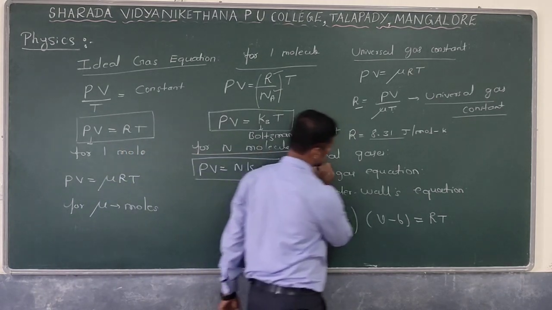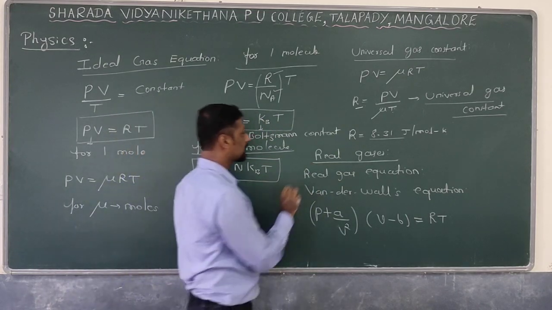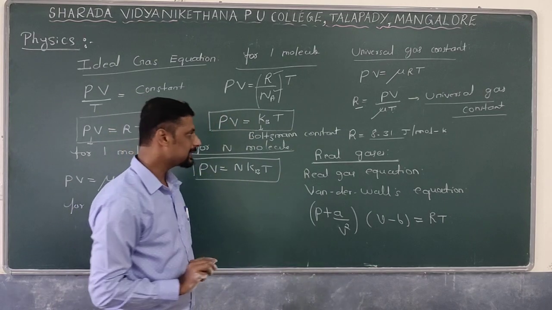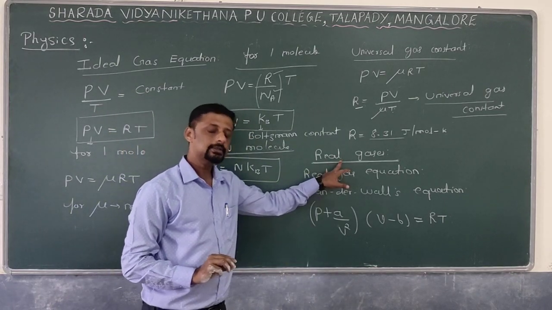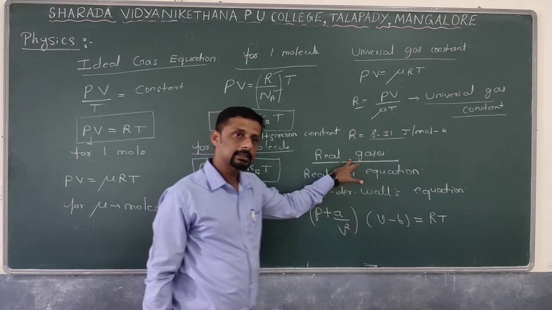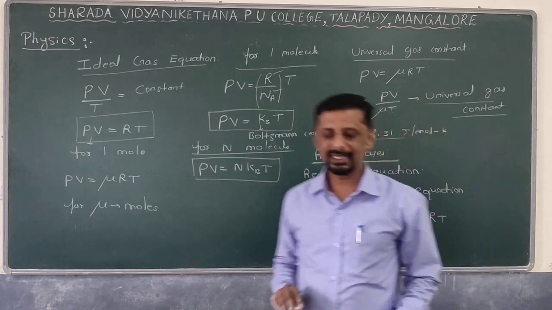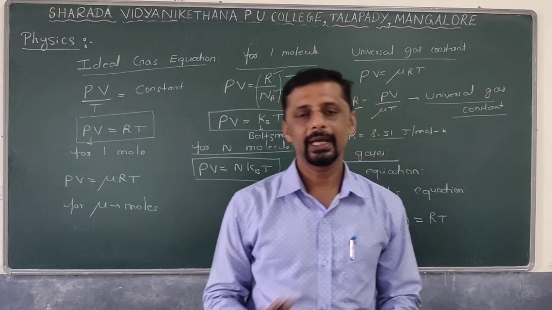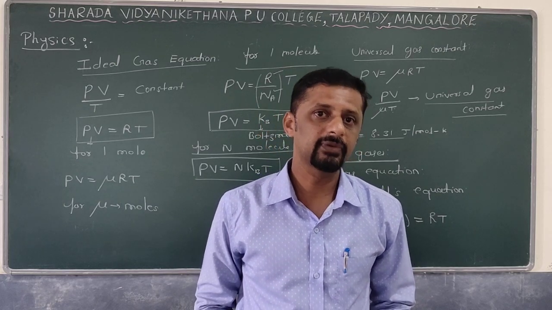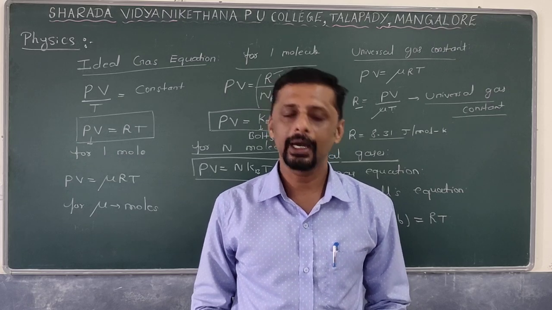Next, real gases. The gases which actually exist in our nature are called what? Real gases. Real gases do not obey the gas laws. If they do not obey the gas laws, that means the ideal gas equation is not applicable for what? Real gases. Basically, in kinetic theory we consider that there is no intermolecular force of attraction between the gas molecules. That is the basic assumption we have considered in the kinetic theory of gases.